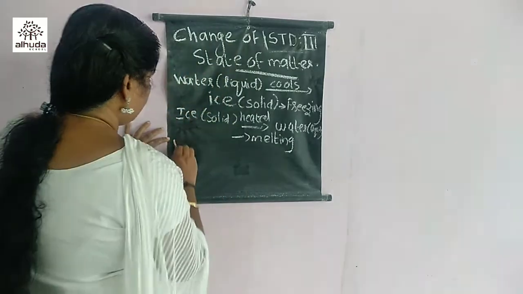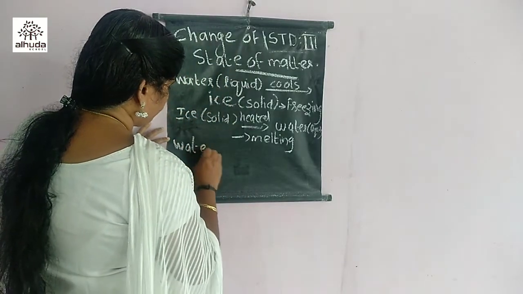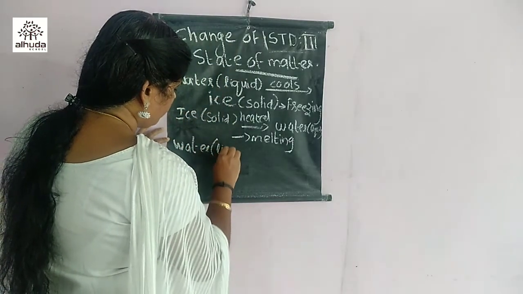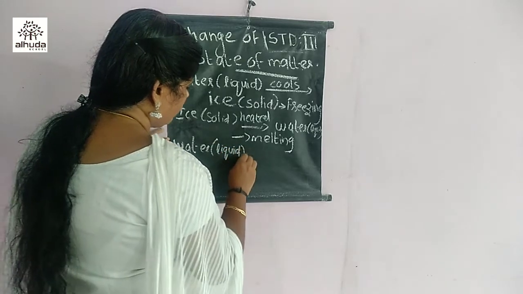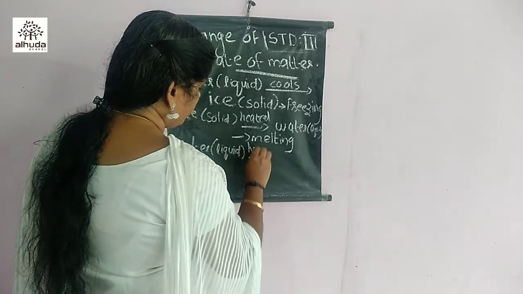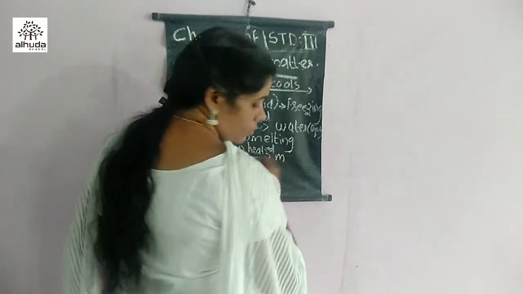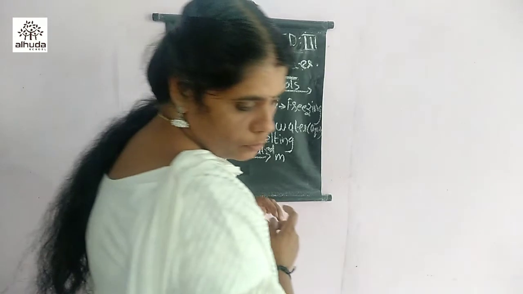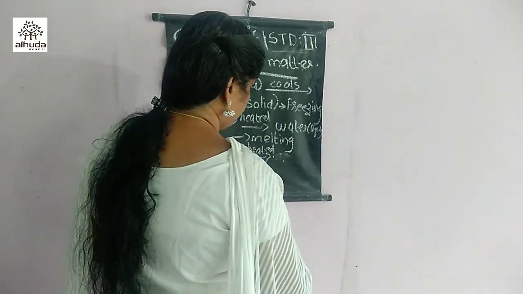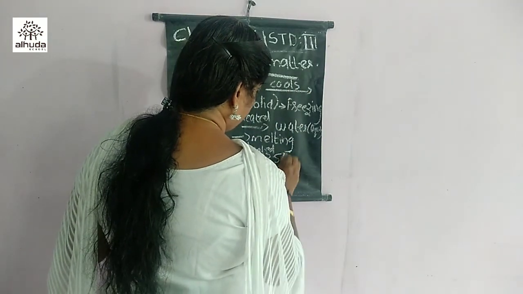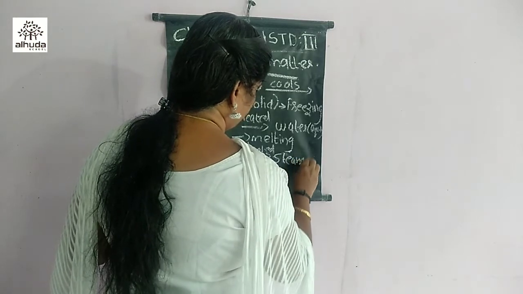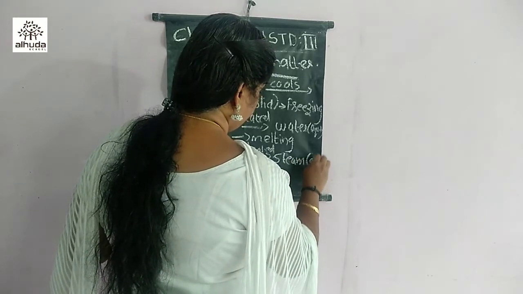Water when heated changes into moisture or vapor, steam. It is gas.